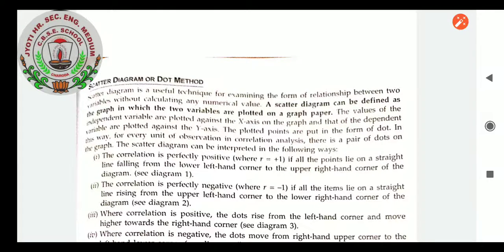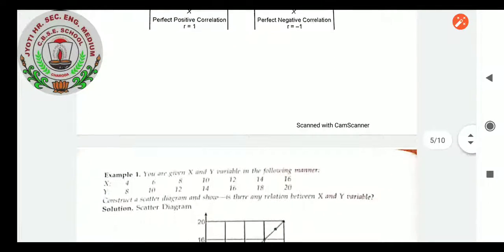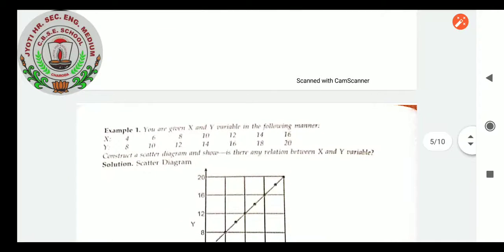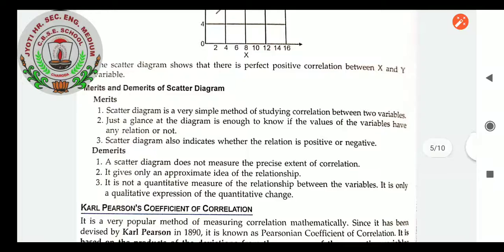A scatter diagram can be defined as a graph in which two variables are plotted on a graph paper, but without any numerical value. The values of the independent variable are plotted against the x-axis on the graph, and that of the dependent variable are plotted on variable y. So this we are leaving, students. Next we will be moving to the next method. There are some merits and demerits. Let us focus on the merits and demerits of scatter diagram.